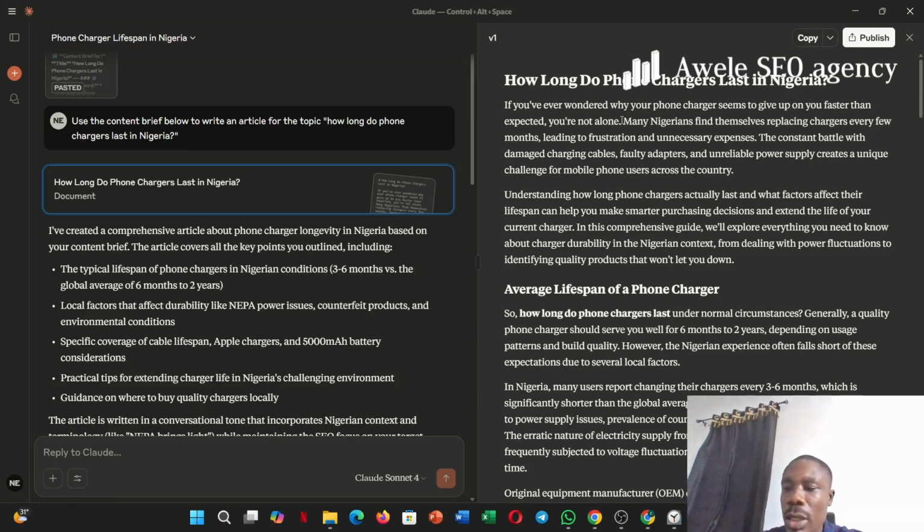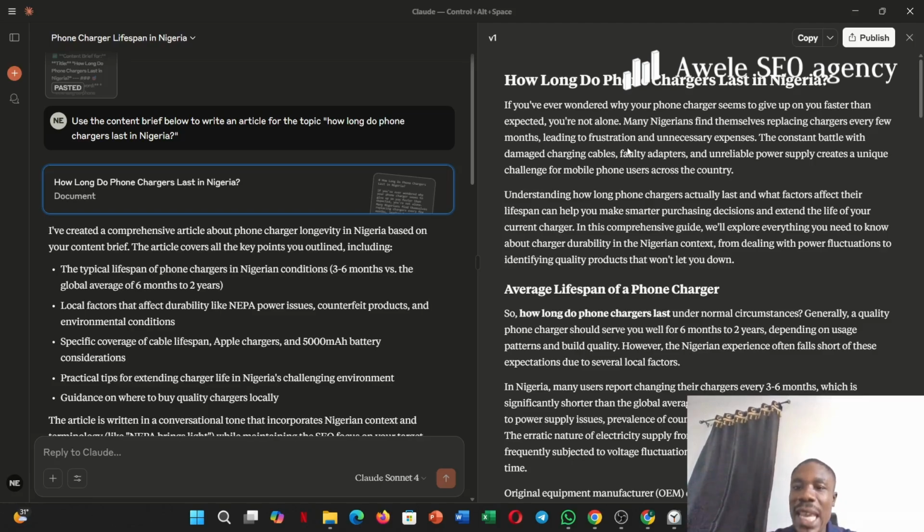If you've ever wondered what you should look at when you're editing it, you also include your keywords. While you're editing this article, you're going to include your keywords. If you don't like the article and you keep struggling, I'll use a hook, something that will hook the audience and make them continue reading. Writing a blog post is a whole course on its own, but I'm just trying to run you through a fast way you can do it. What we'll look at here is trying to ensure that we keep the user engaged and optimize it so that Google will love it. Googlebot will love it.